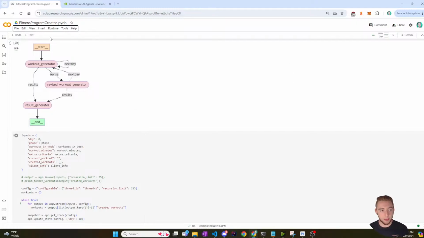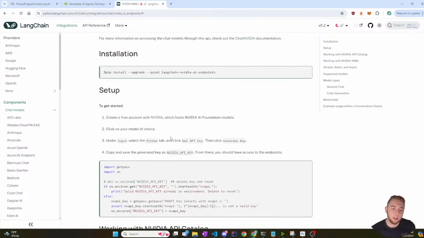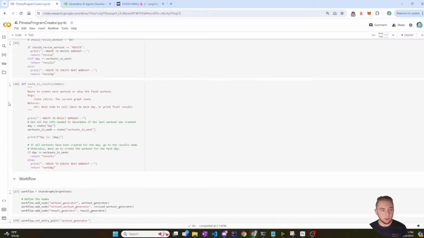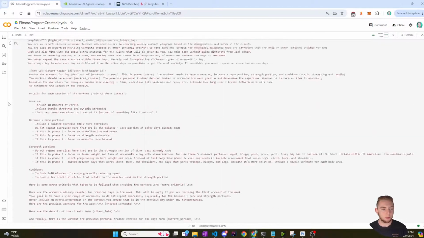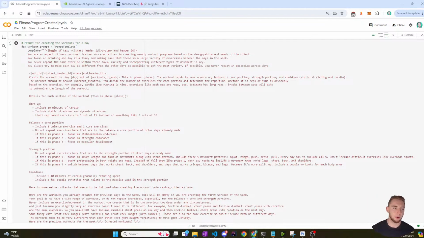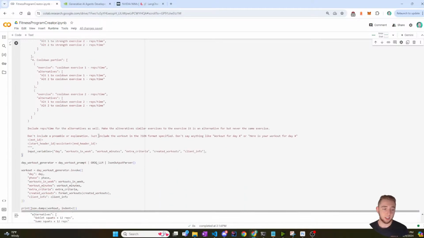So the first thing I need to do, I'm going to pull up the documentation for Nvidia NIMs here. One thing that's kind of interesting that I have to actually change quite a lot. If I go back up to the prompting here, I'll just go to the very first prompt. So this is my first. It's pretty big. I put a lot of work into this prompt, consulting with my wife as a personal trainer as well. Actually hours and hours. It's been insane how much I put into this already. So I've laid the groundwork for sure.